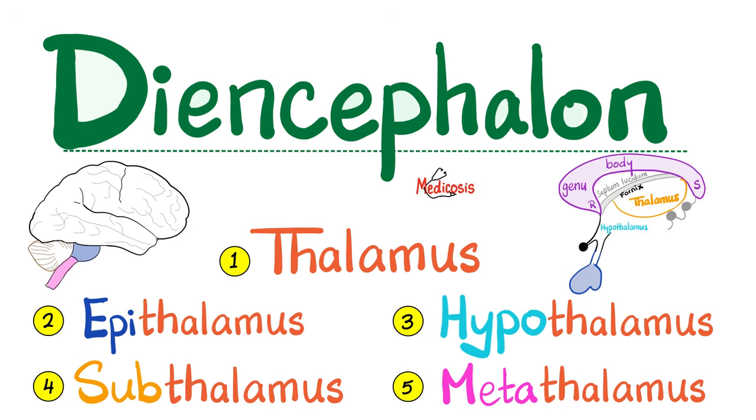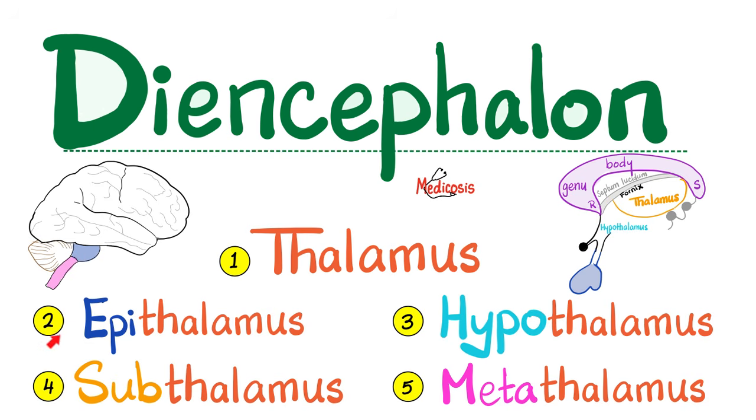What is the diencephalon? It's anything that has the word thalamus in the name, including thalamus, epithalamus, hypothalamus, subthalamus, and metathalamus. In the current classification, metathalamus is part of the thalamus. What does the thalamus do? The thalamus is the secretary of sensations. And who's the boss? The boss of sensations is the primary somatosensory cortex.